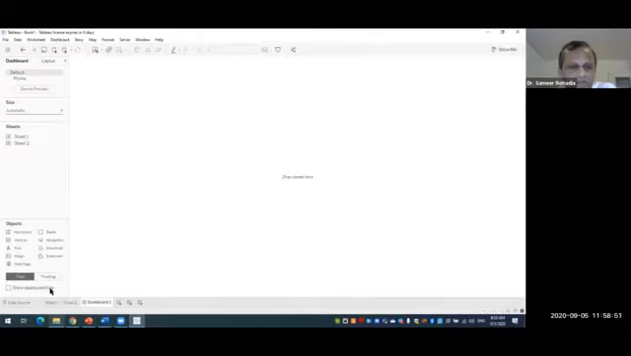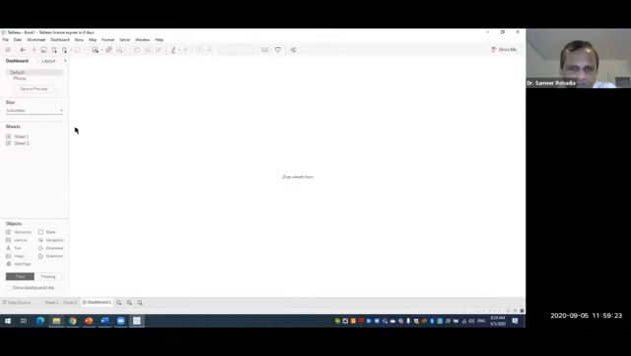Now, first of all, I'll be focusing on these two words, tiled and floating. First of all, we'll go with the tiled, and then I'll be showing you the floating. So by default, whenever you are creating a dashboard, it is tiled. If you want to go for floating, then you have to click this floating, but by default it is tiled.